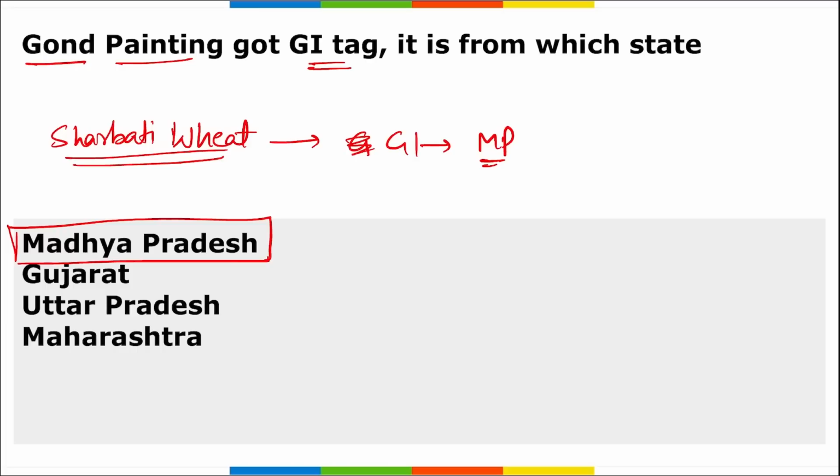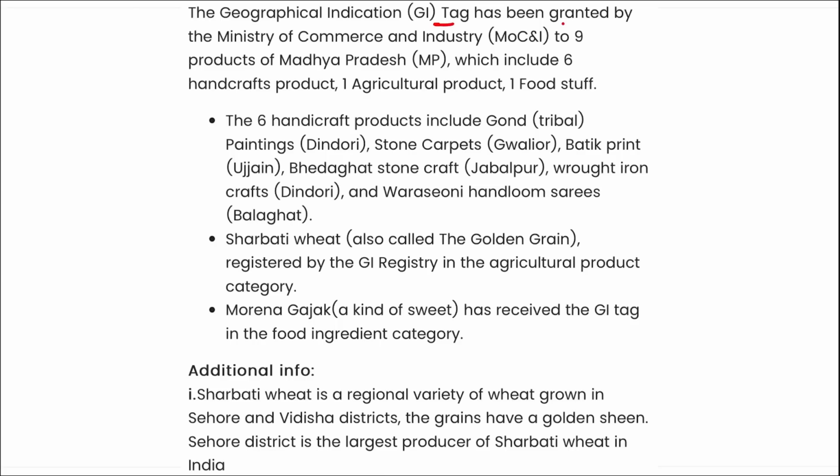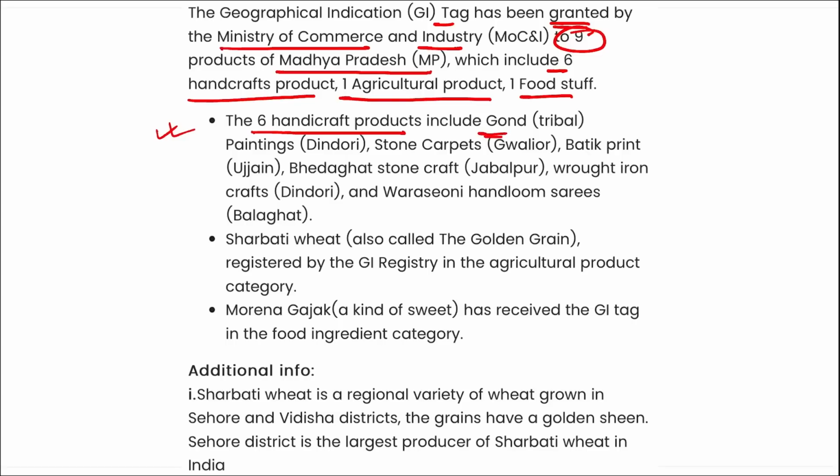So two products from Madhya Pradesh recently got GI tag, that is your geographical indication tag, and it is your Gond painting and Sharbati wheat. So if we talk about further, the geographical indication tag has been granted by the Ministry of Commerce and Industry to 9 products of Madhya Pradesh, that includes 6 handicraft products, 1 agriculture and 1 foodstuff. And if we talk about 6 handicraft products, this includes your Gond painting, stone carpets, batik print, Bedaghat stone craft, wrought iron craft, and Varsioni handloom sarees.